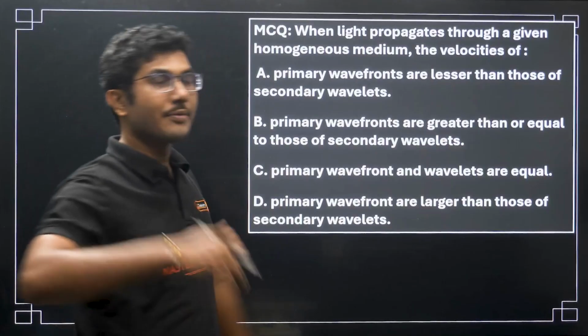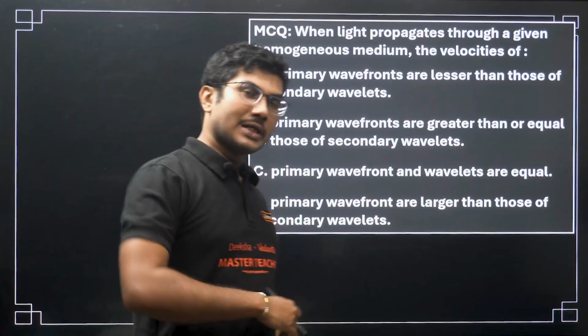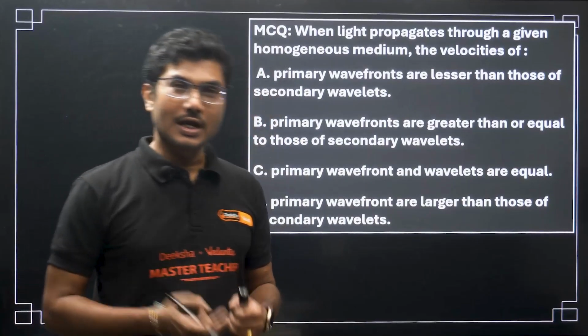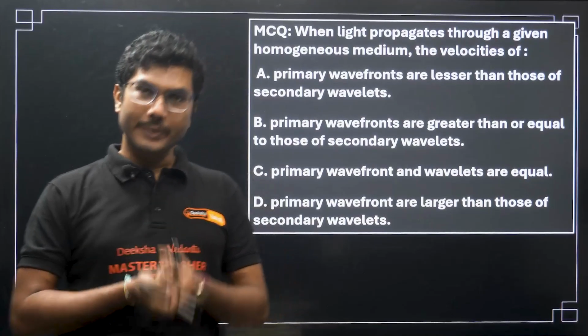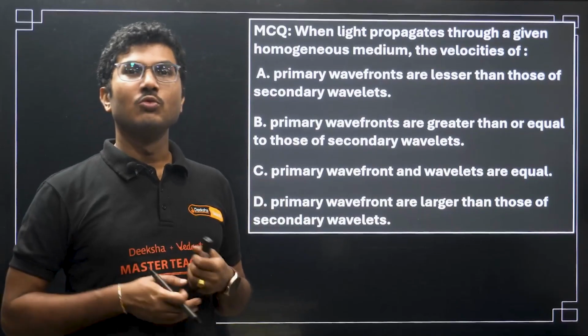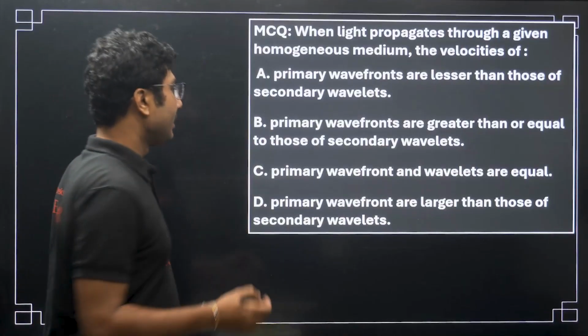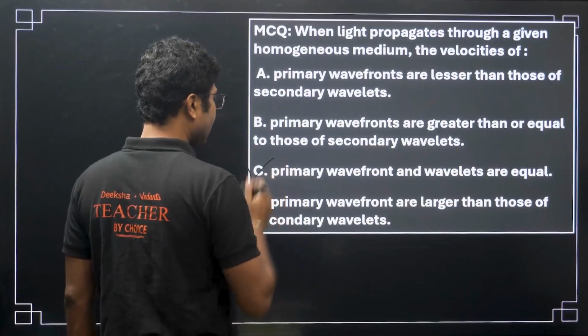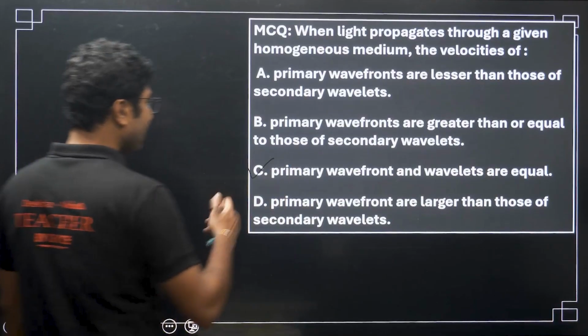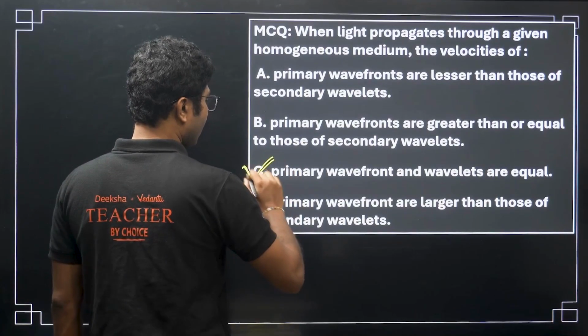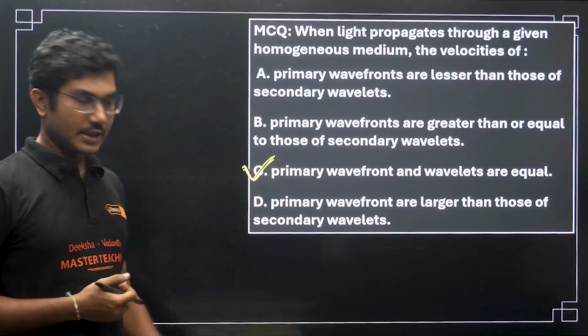So, always you have to remember that the primary source and secondary source are all brothers, and they all move with the same speed. There is no difference in their speed. So, primary and secondary, they all travel with the same speed. This is the simple understanding.